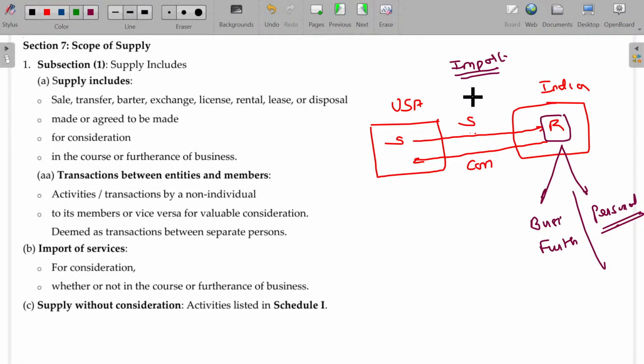GST will be payable by the recipient himself. RCM basis will be applicable. In all the other cases, forward charge will be applicable. Can you understand now? So in the majority of cases forward charge will be applicable. In this case, RCM basis will be applicable.